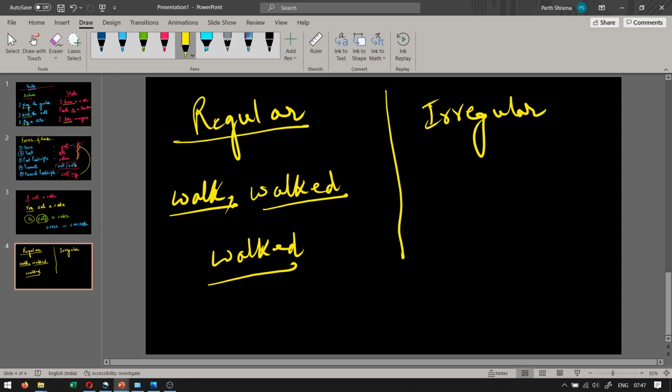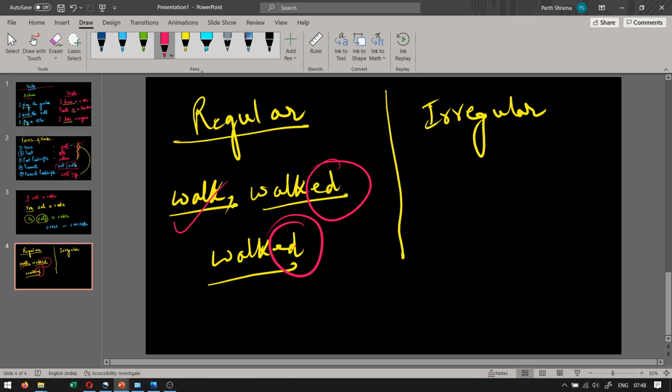We just saw that I just added an ed at the end of the base form. So such verbs which are formed by adding ed at the end of the base form are called regular verbs, and we don't have to actually learn them as well. Yes, you can just add ed. Okay, walked, cooked, booked. Yes, such forms are called regular forms.